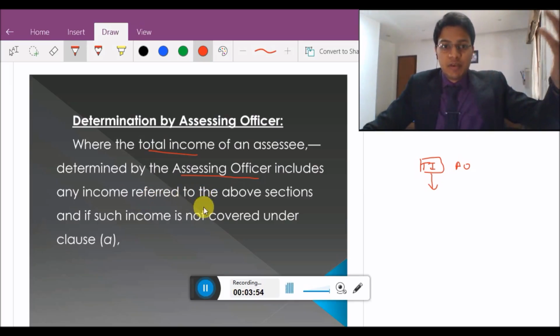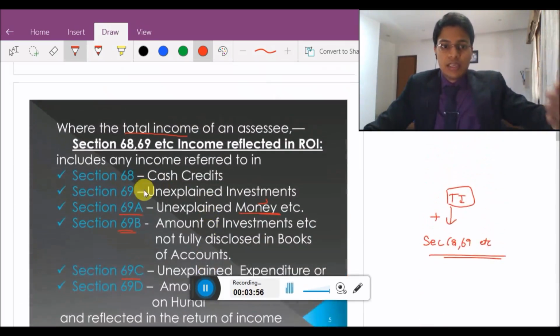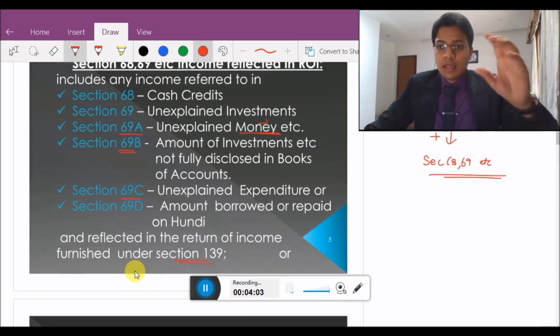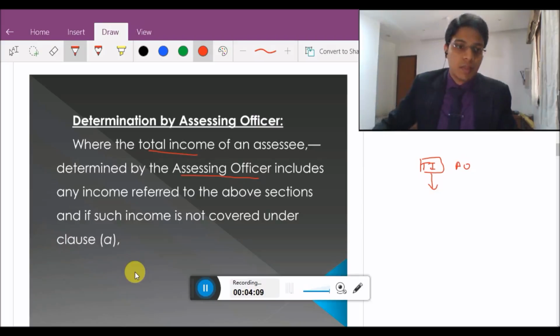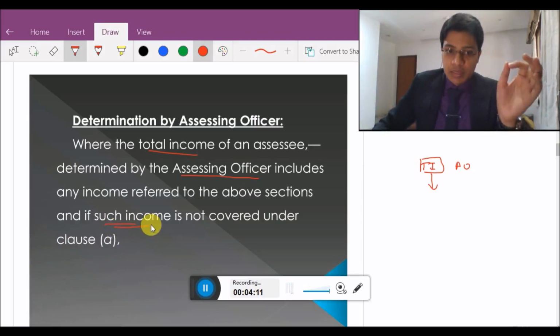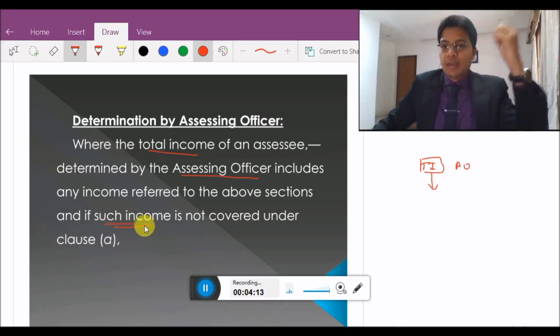The sections which I have referred to just now, sections 68, 69, 69A, 69B, 69C, 69D, the total income determined by the assessing officer includes this income, and such income is not covered in clause A.